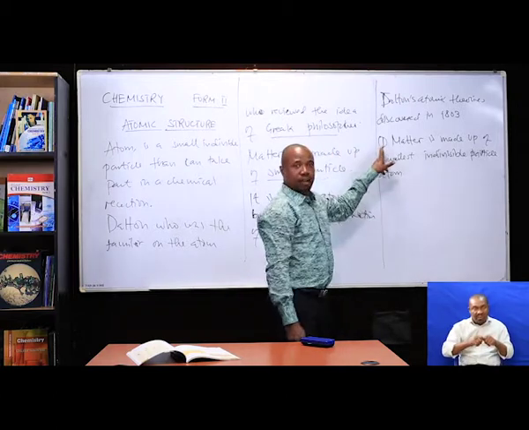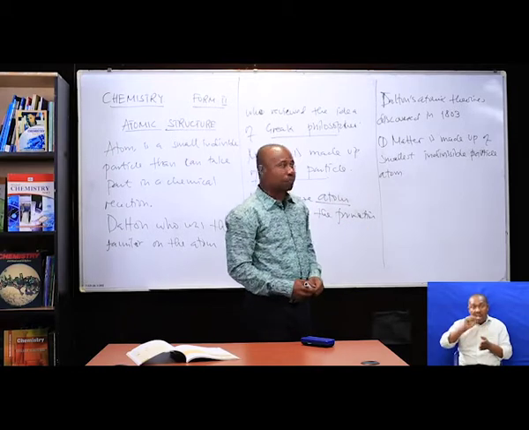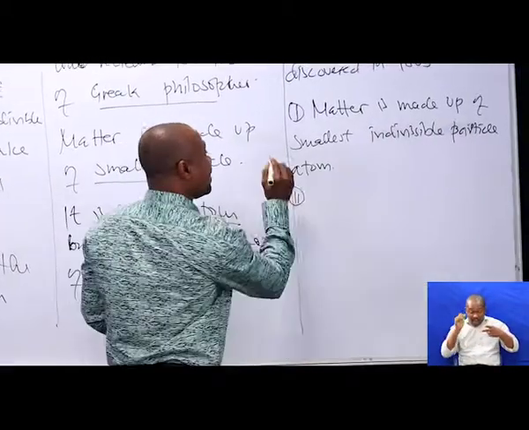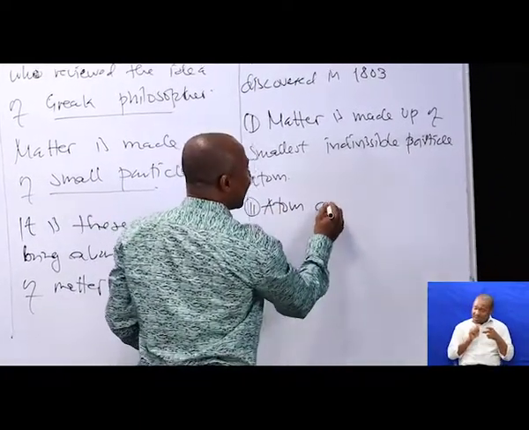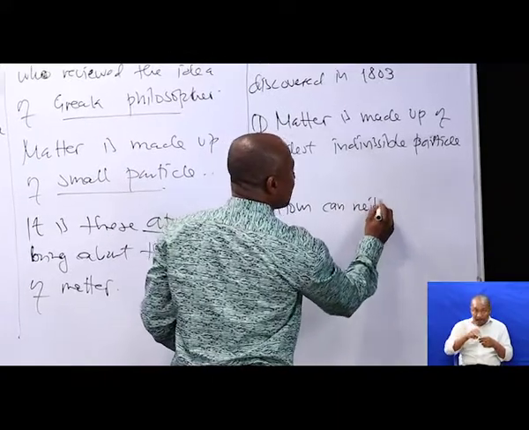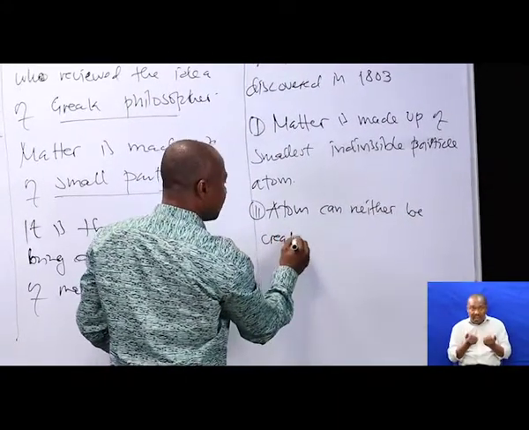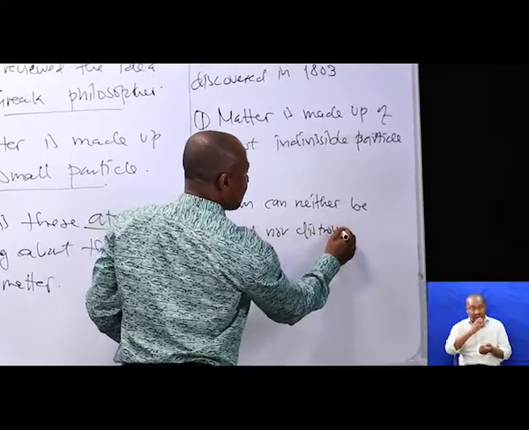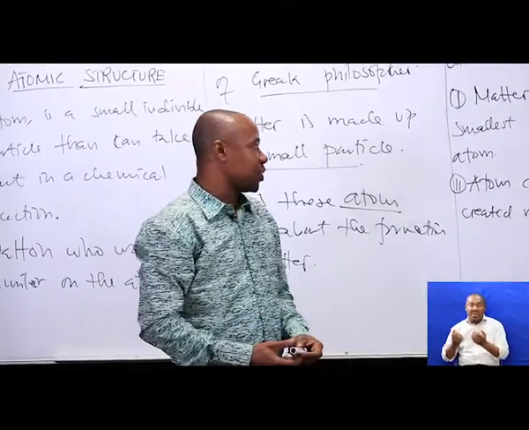This was the first idea which Dalton worked on about the atom. Another idea of Dalton was that the atom can neither be created nor destroyed.